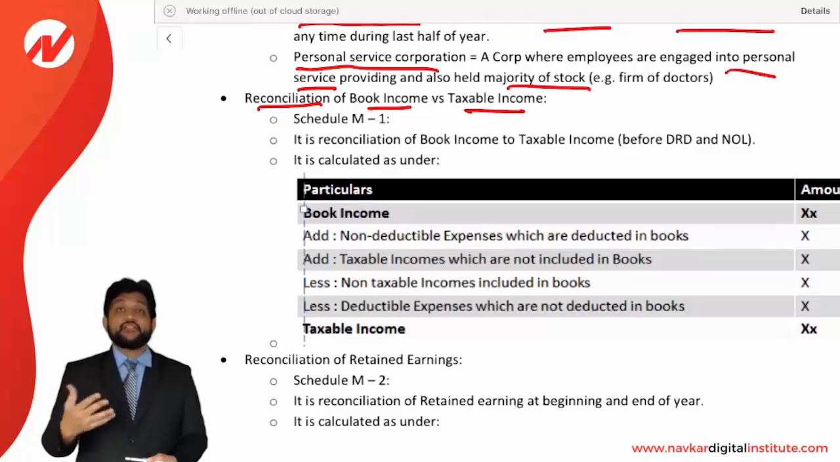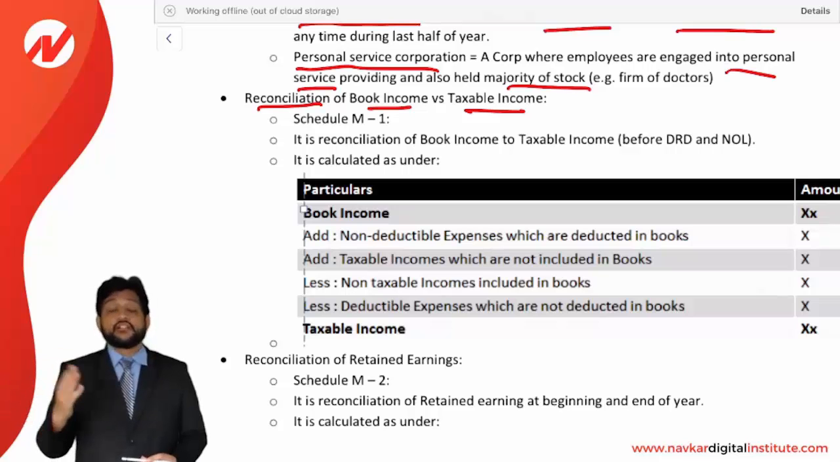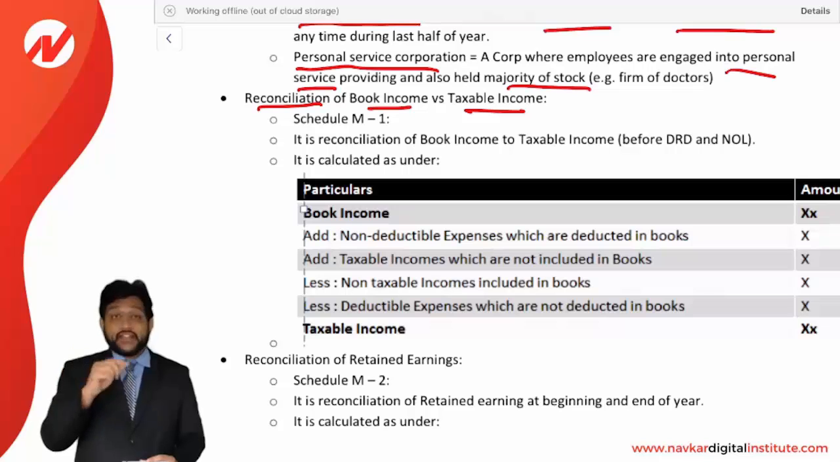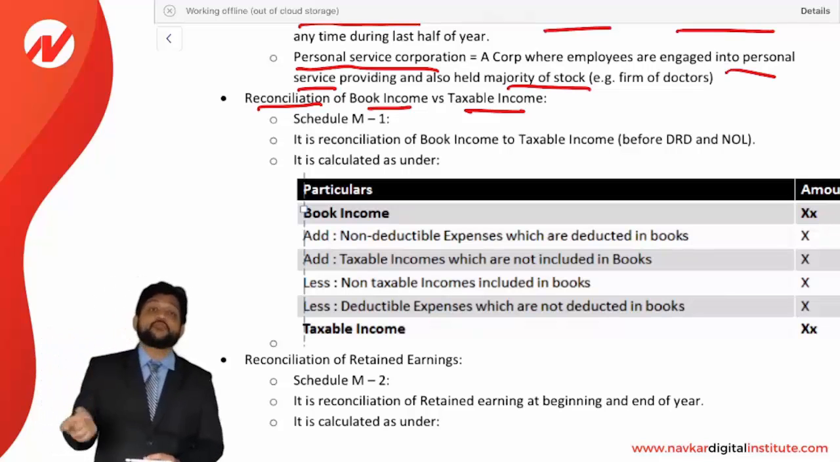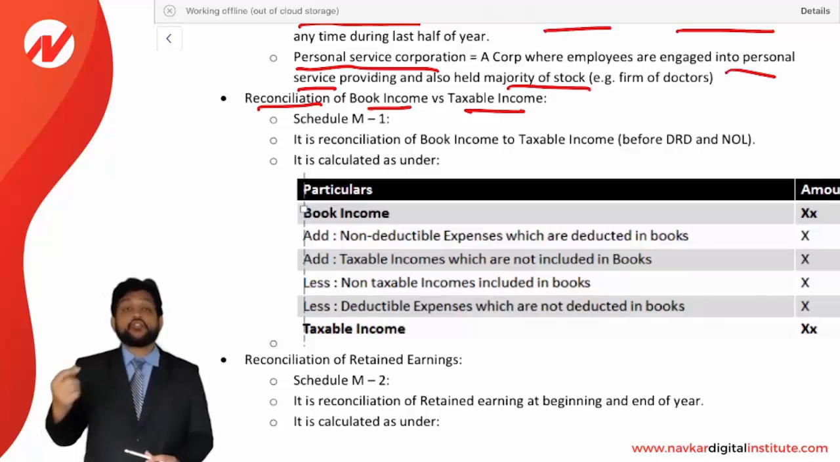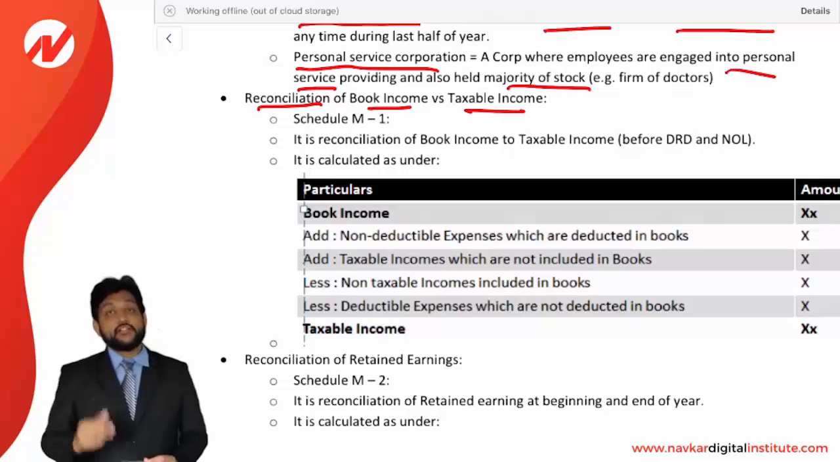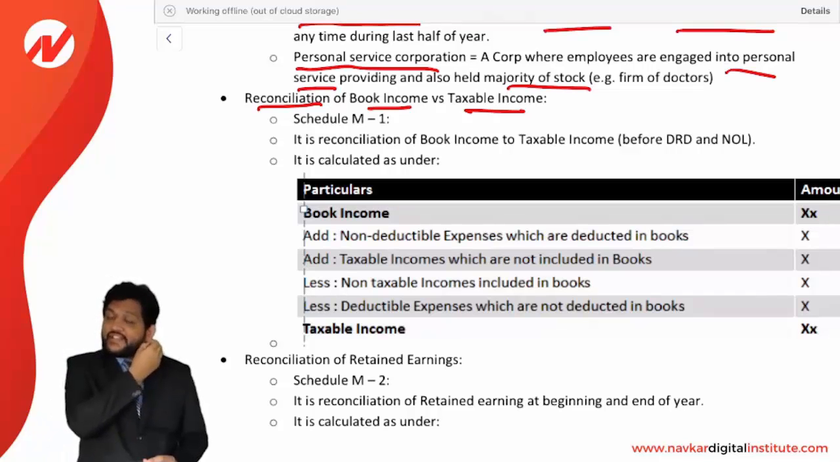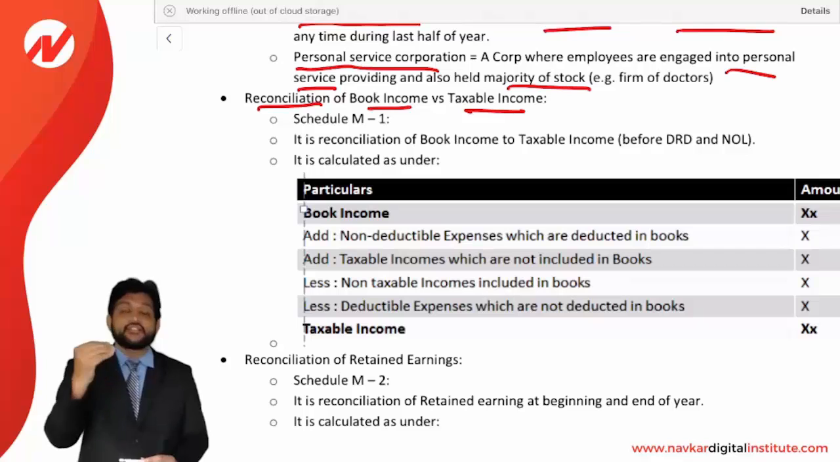So what can be the difference? Certain expenses may be deducted in the income tax but not in the book. Certain expenses may be deductible in the book but not in the income tax. Certain income may be taxable in the income tax but not included in the books. Certain income may be included in the book but not taxable in the income tax. So there are 4 different adjustments which can happen, and accordingly there will be a difference between income as per tax and income as per books. So we need to just reconcile.